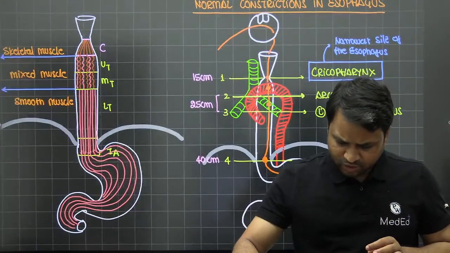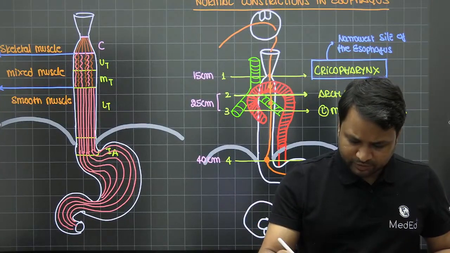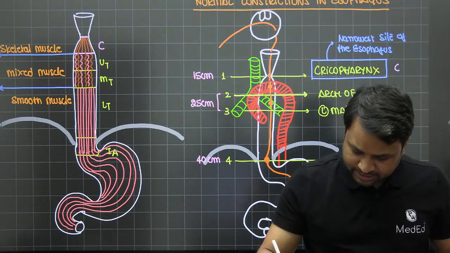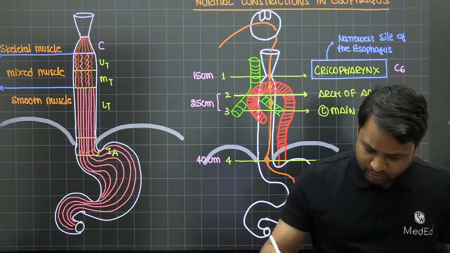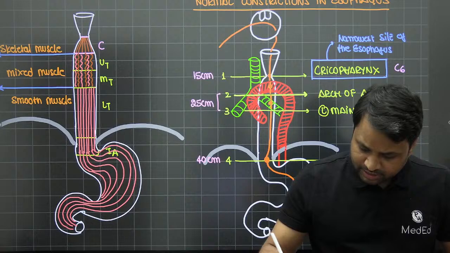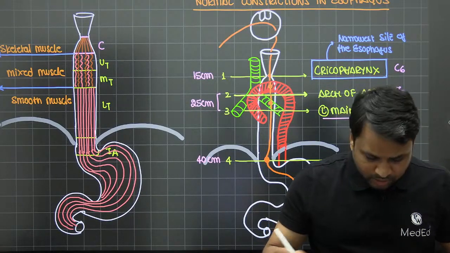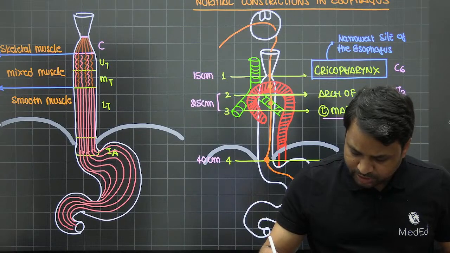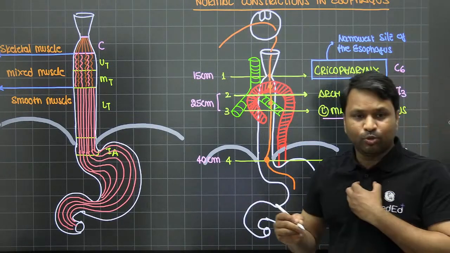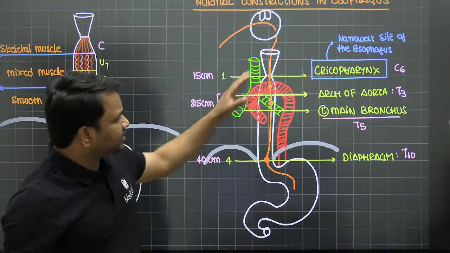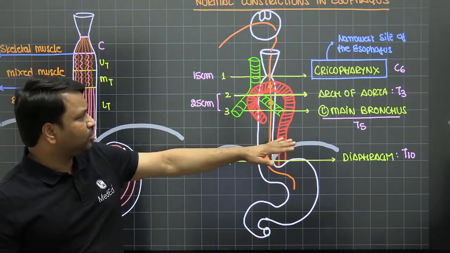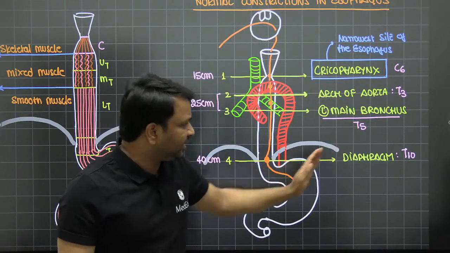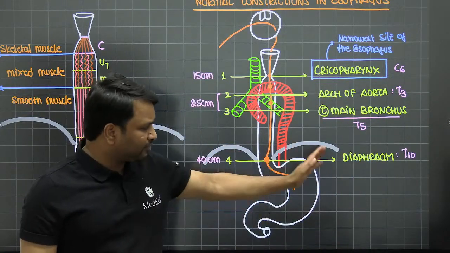just for the sake of completion, I don't want to overburden you with information, but because we're reading, we'll read it completely. So when I say cricopharynx, it will be seen at the C6 level. The arch of aorta will be seen at the T3 level. The left main bronchus, when it arches, is going to be seen at the T5 level. The diaphragm is going to be pierced by the esophagus at the T10 level. No points for guessing. Okay? So if you want to remember, just remember the corresponding vertebrae also. The cricopharynx is at C6, the arch of aorta is T3, the left main bronchus at T5, and your diaphragm is going to be at T10.